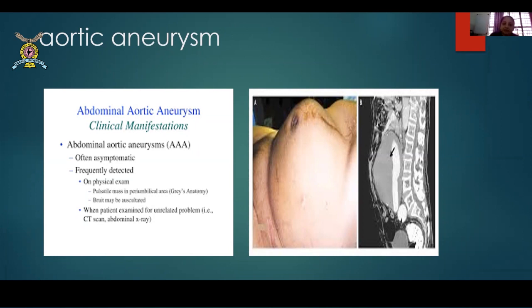So on physical examination, you'll find a pulsatile mass in the periumbilical area, and a bruit may be auscultated. So the other way is you put a stethoscope on it and you can hear a bruit. That is nothing but a gush of blood flowing from the vessel that can be easily heard on auscultation. Okay. So these patients, you need a CECT immediately. So advise a CT scan at the earliest, preferably with contrast, because that's a better way of seeing this. And immediately refer these patients to higher centers with vascular surgeons.